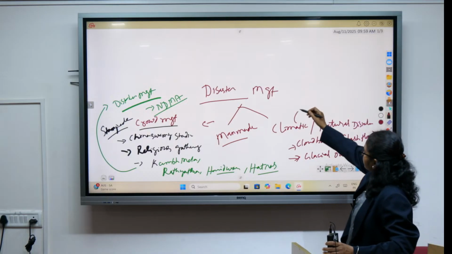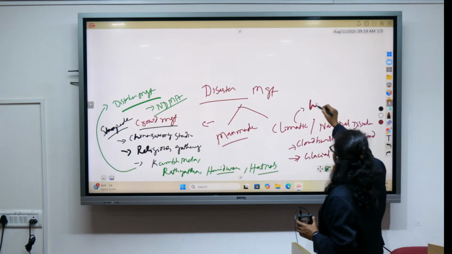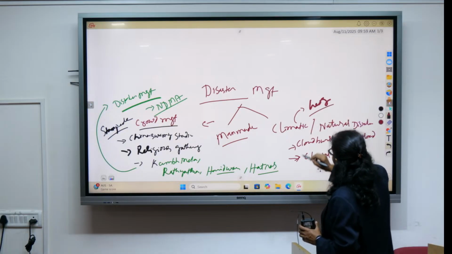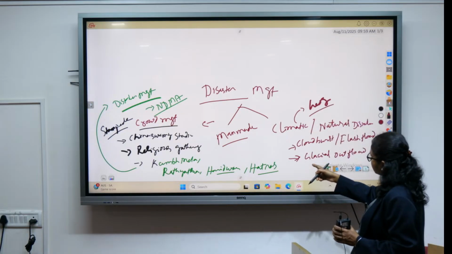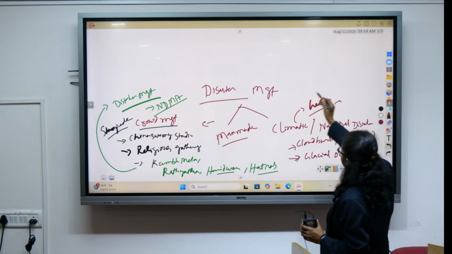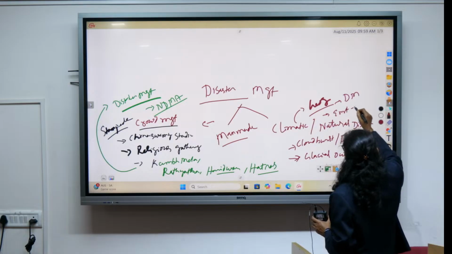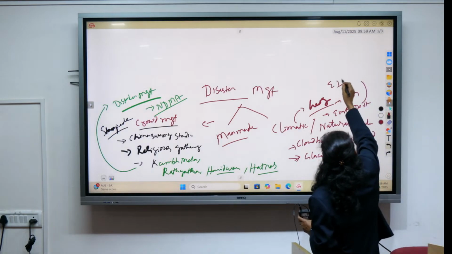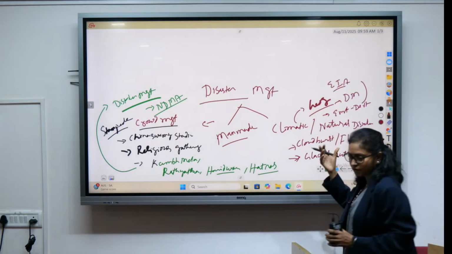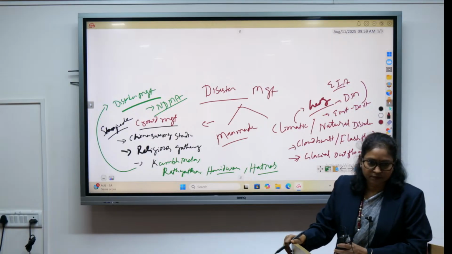I also mentioned that questions could be linked with geography, the concept part, with disaster management, and also with environment and development issues, and in this context, environment impact assessment. These all topics are interlinked. Okay.